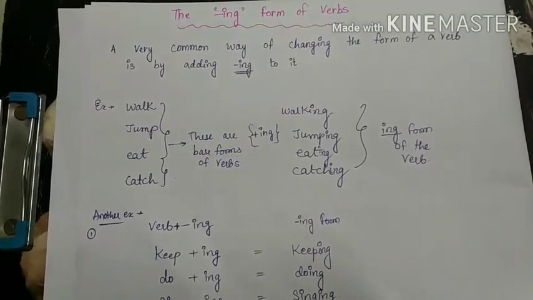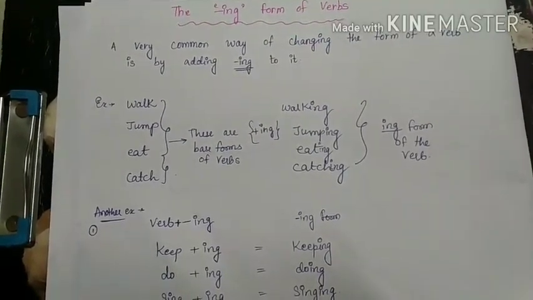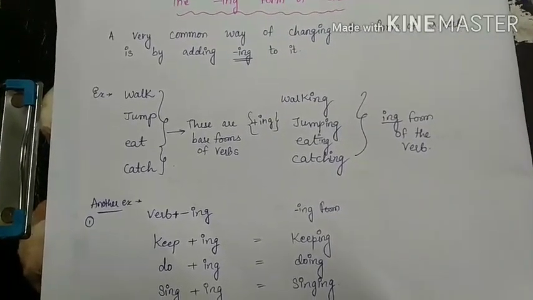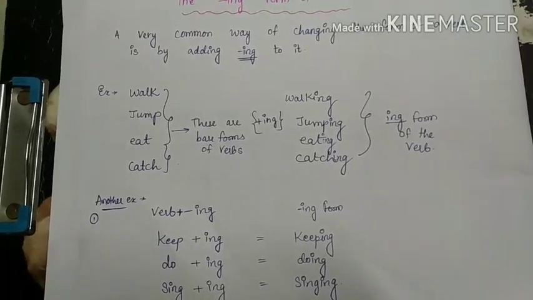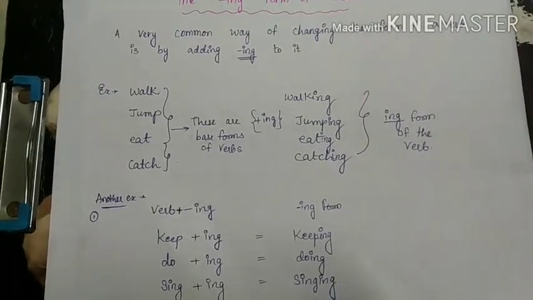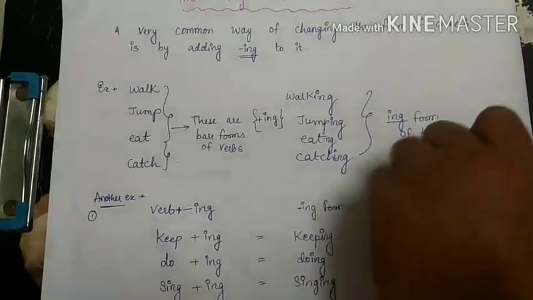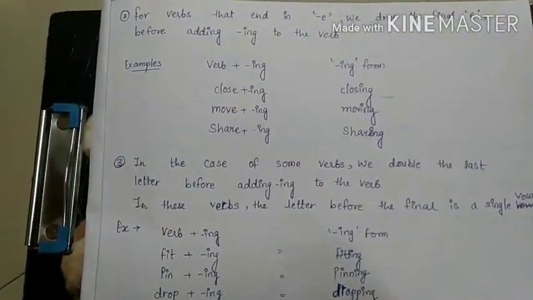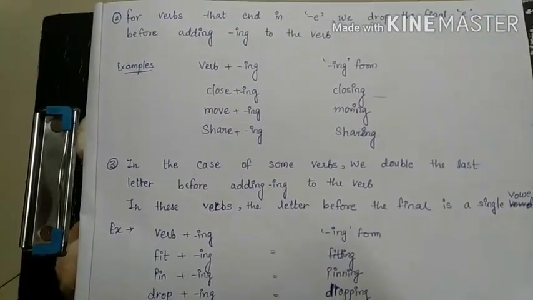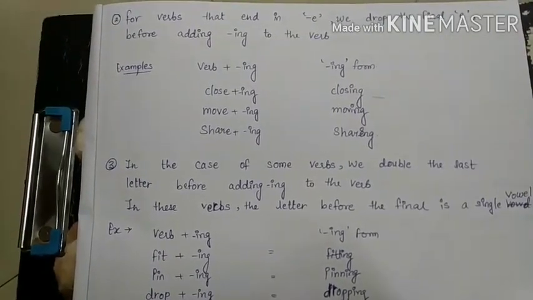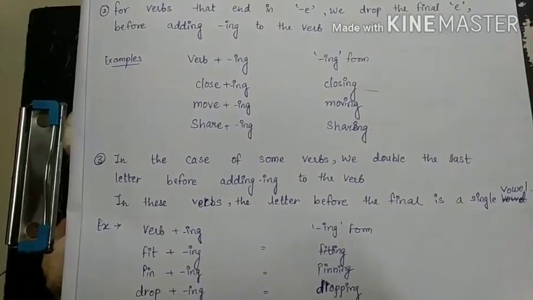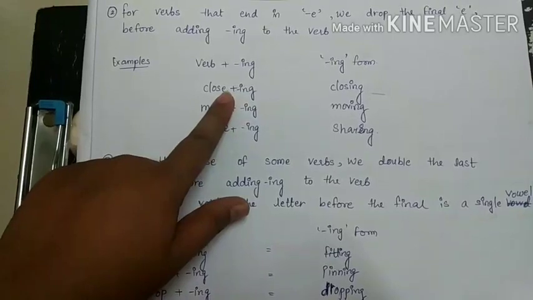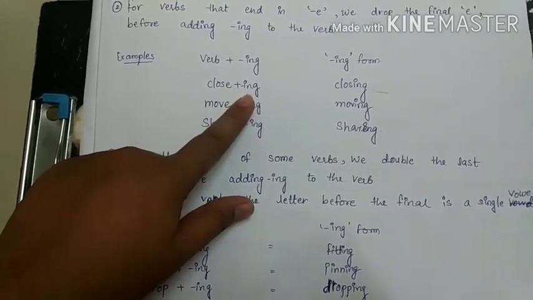Then we had seen the ing form of the verb. A very common way of changing the form of a verb is by adding ing to it, like jump plus ing becomes jumping. Then we had seen various rules. In those rules we had seen that if a verb ends in E, we drop the final E before adding ing. Yaad aaya students? Like close plus ing becomes closing. We omit the final E and we add ing.